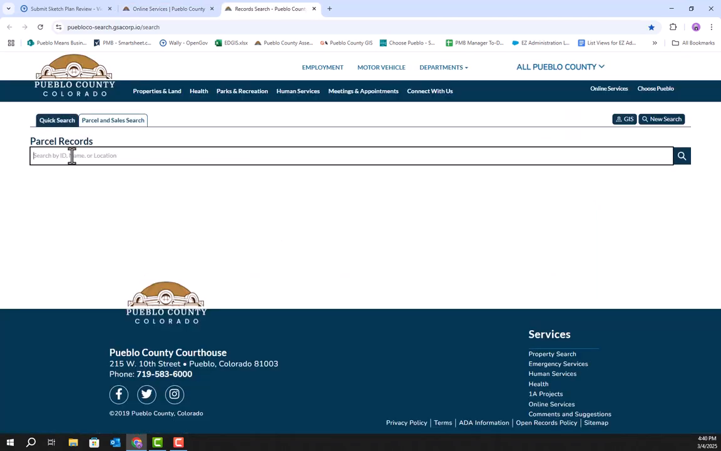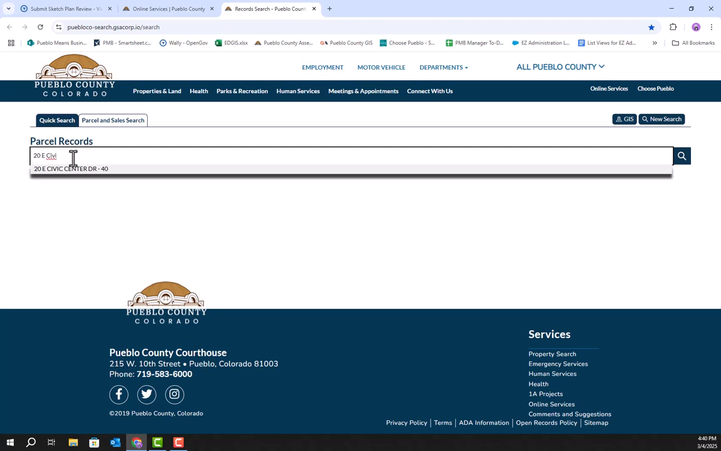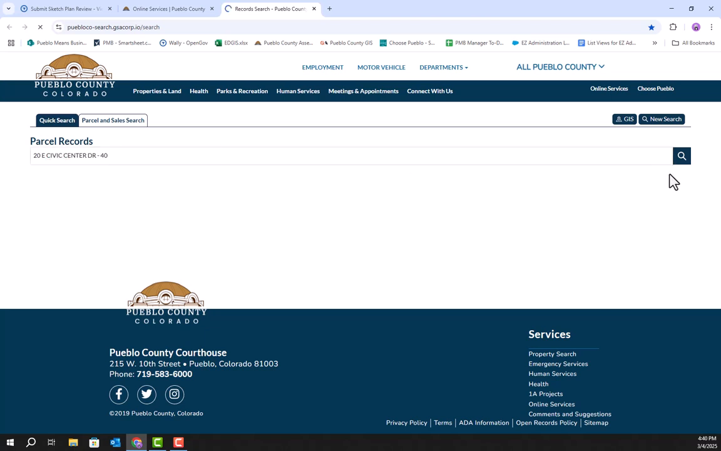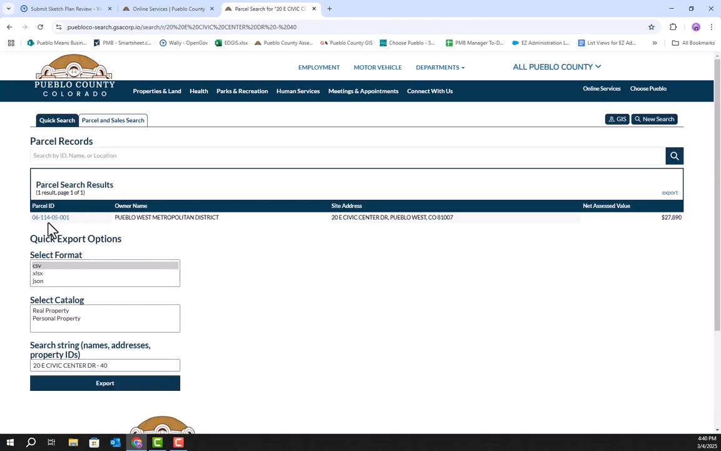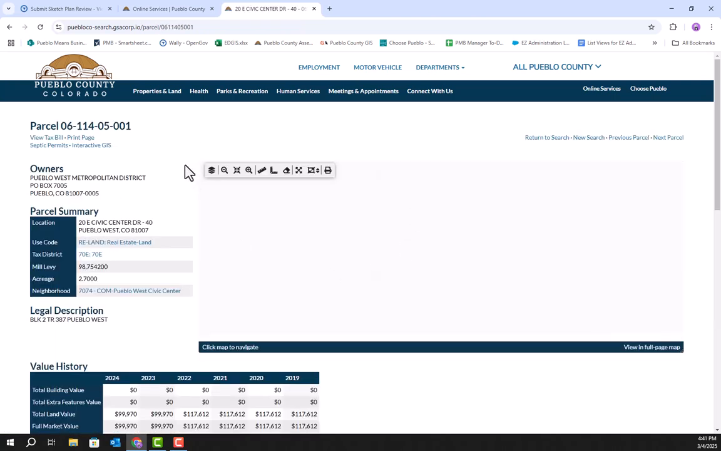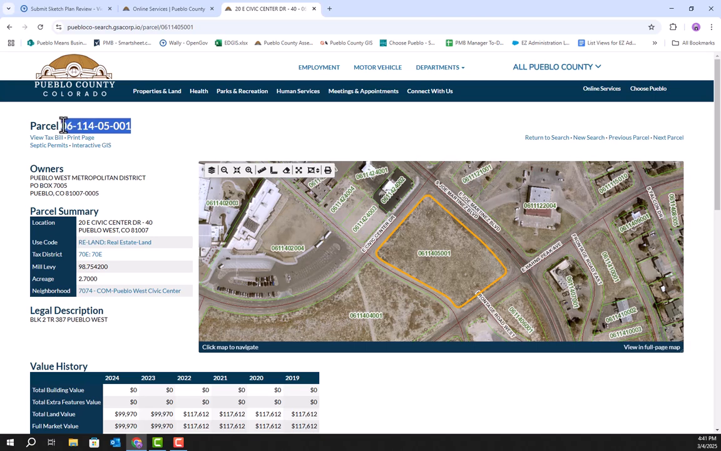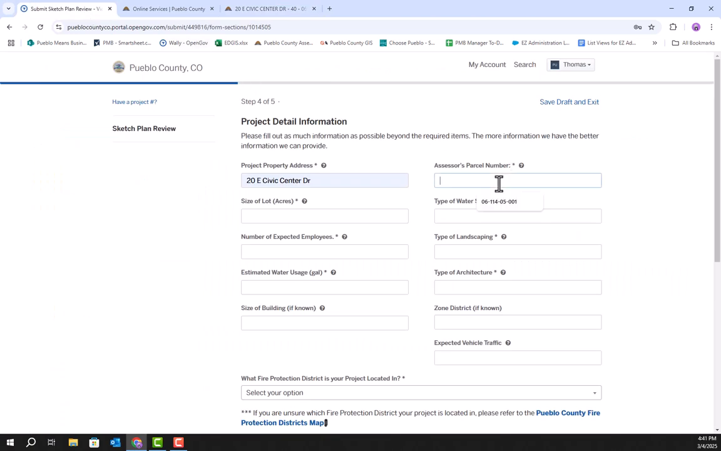So then in the search bar here, we'll put in that address. It should pop down in this menu, and we'll click the magnifying glass. So right here is the parcel ID. We'll go ahead and click on that, and then we'll keep this page open because there's other information we'll want to pull off of here. But we'll copy this parcel ID number. We'll go back here and paste it in there.